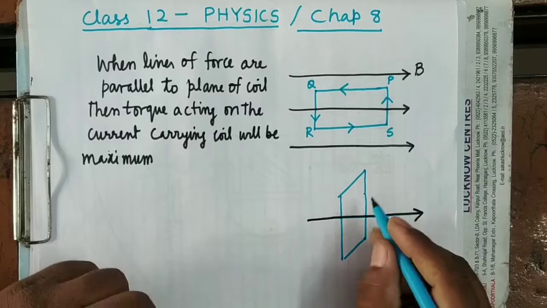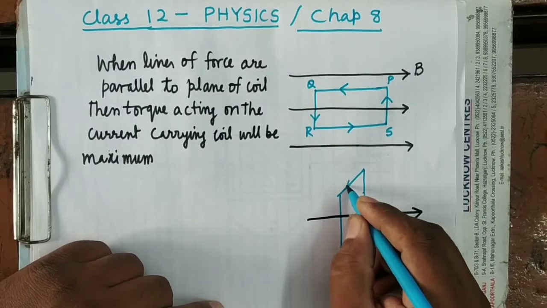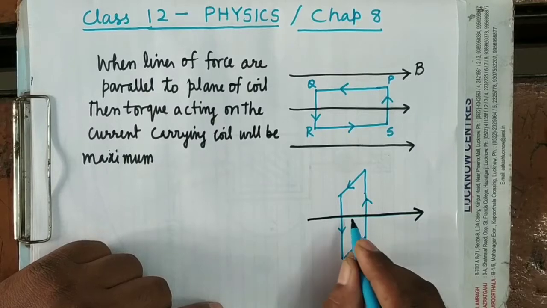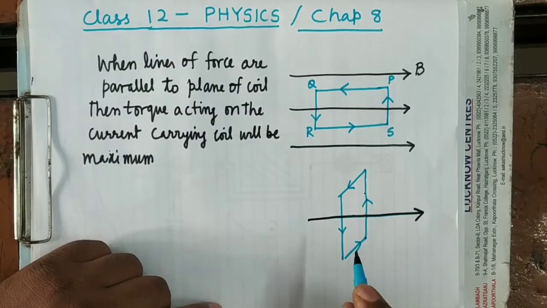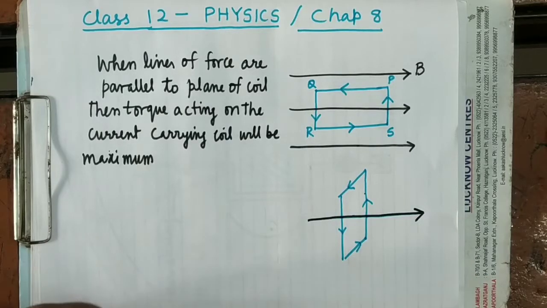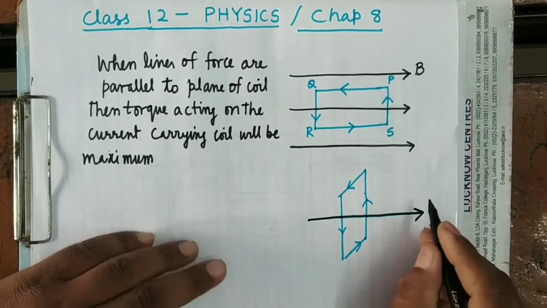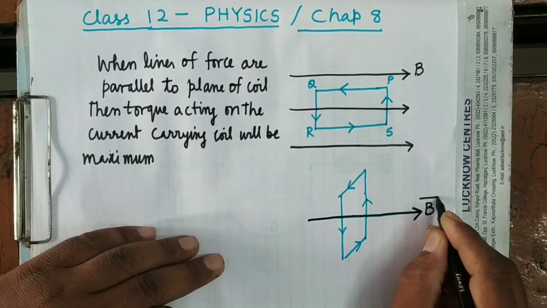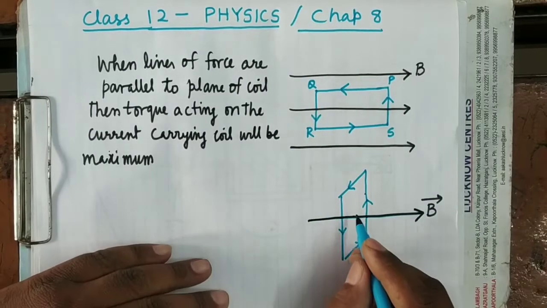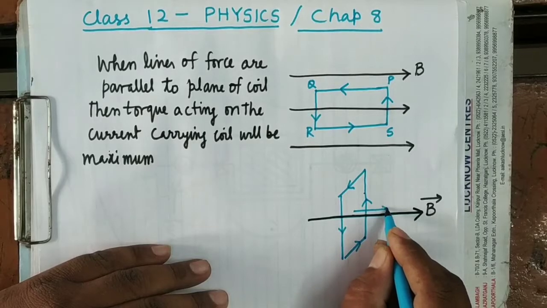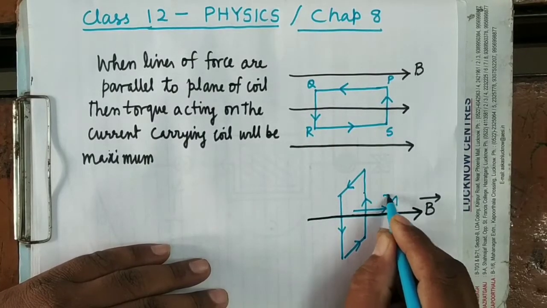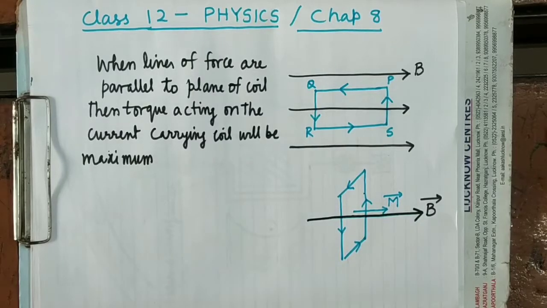First let me make the direction of current in the coil. In this case the magnetic moment vector M will be in the same direction as the direction of magnetic field vector B, and when both are in the same direction, the angle between them becomes 0